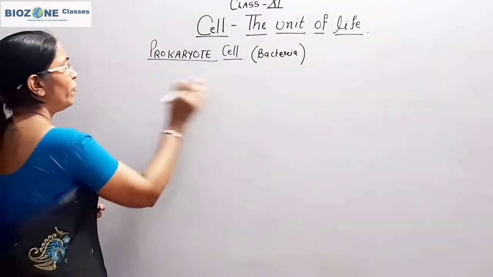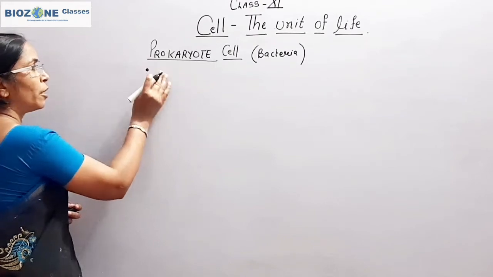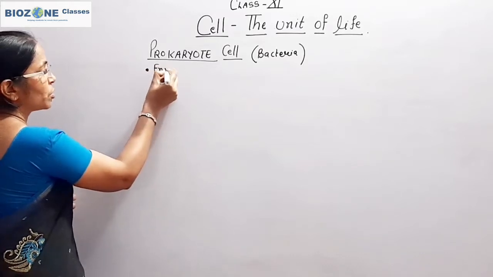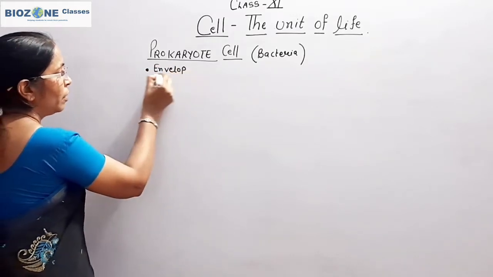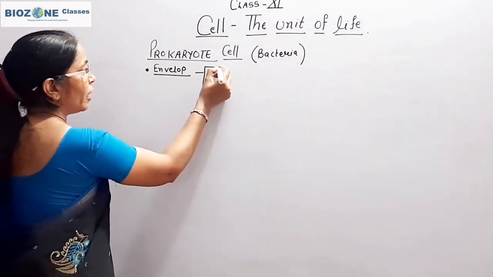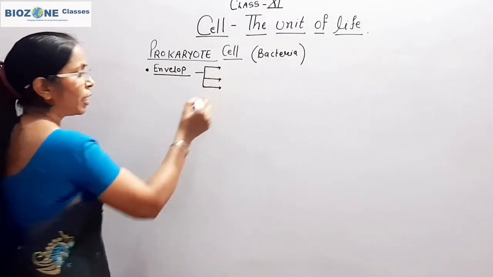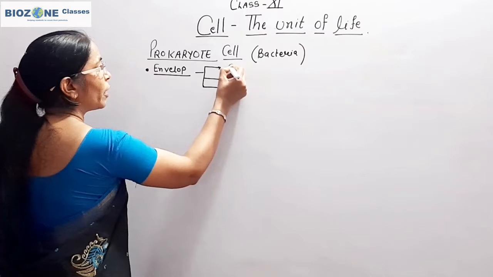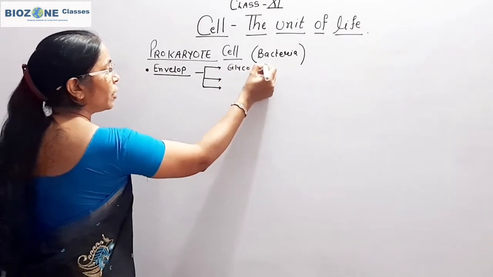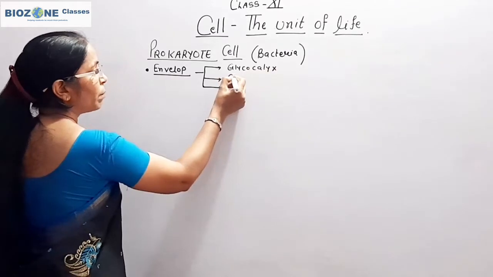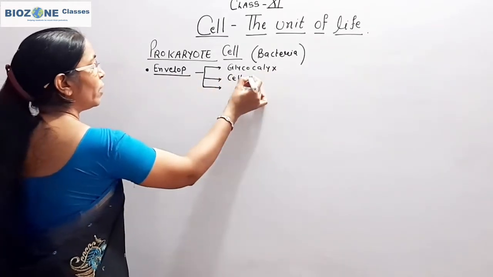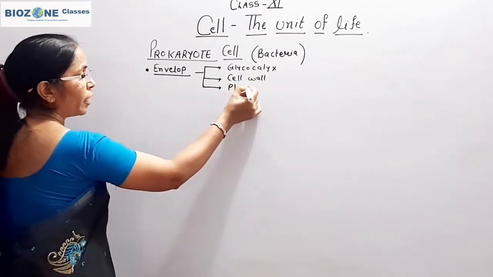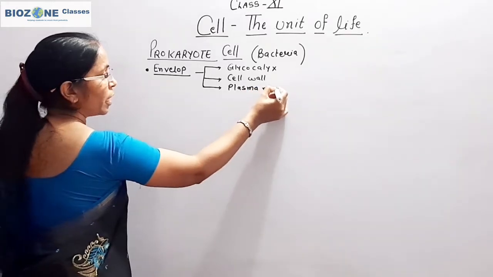Now when we begin, what structures do we study under the cell structure or electron microscope structure? First we study the envelope. Envelope means the protective covering, and in prokaryotes the envelope is made up of three layers. The outermost layer of the envelope is called glycocalyx. One by one we study all these in detail. The second layer of the envelope is the cell wall, and the innermost layer of the envelope is called plasma membrane or cell membrane.